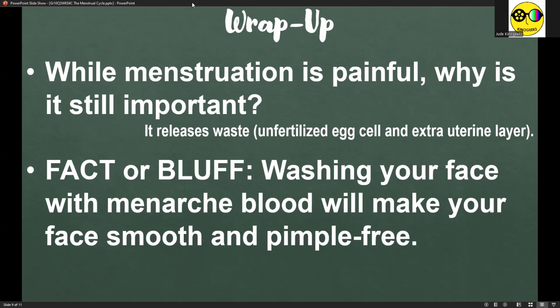Now, fact or bluff? Washing your face with menarche blood will make your face smooth and pimple free. This is bluff because this is very unhygienic. Some people, this statement is effective for them, while for others, it's not effective. So it's not 100% consistent to every adolescent woman. And they have no correlation actually.